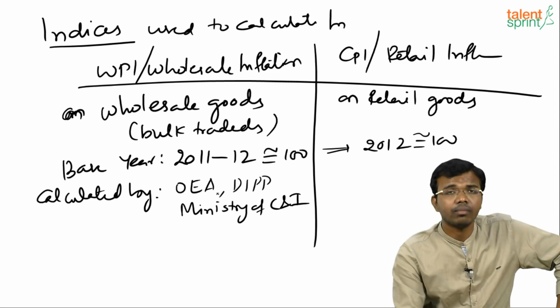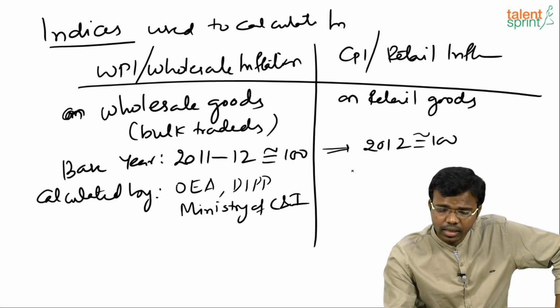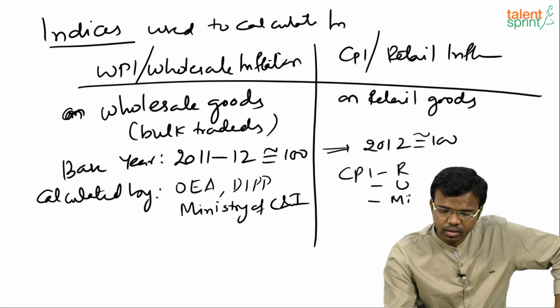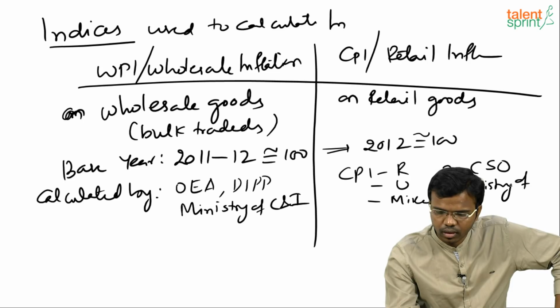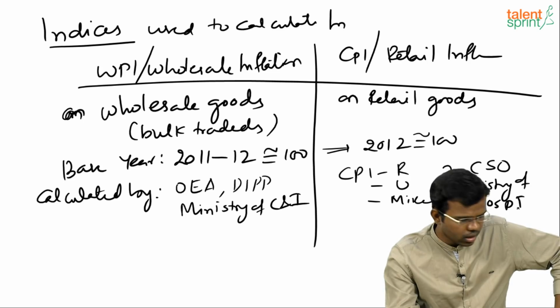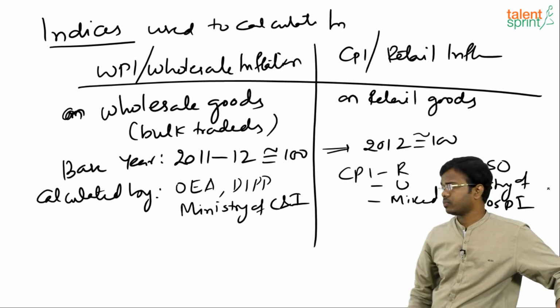Suresh Prabhu is the current minister. CPI Rural Urban Mixed is calculated by the Central Statistics Office under the Ministry of Statistics and Programme Implementation.